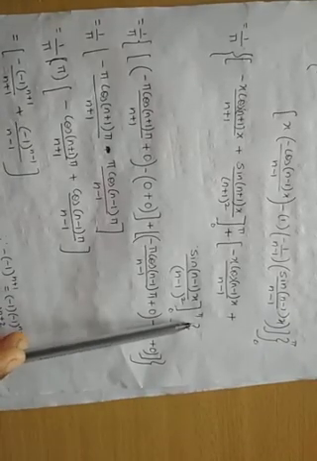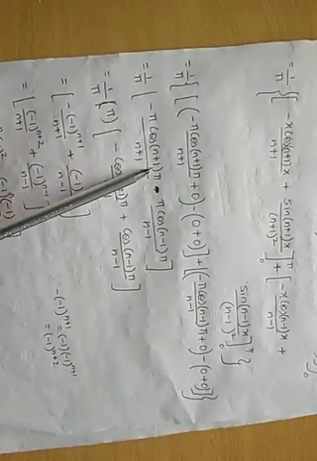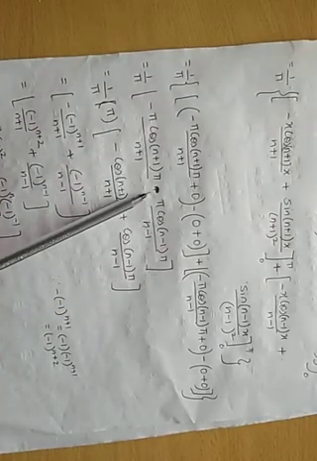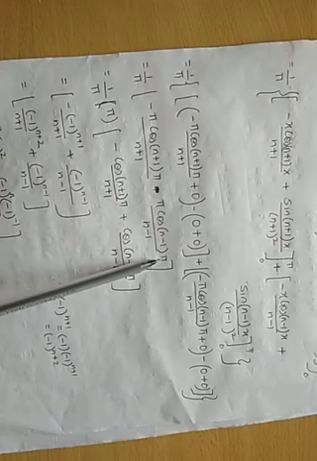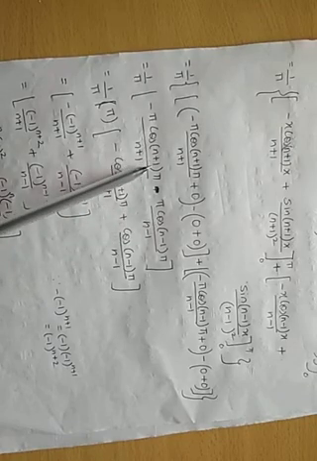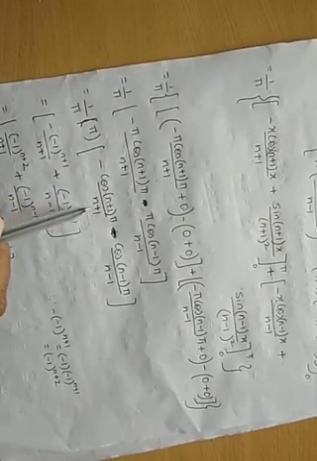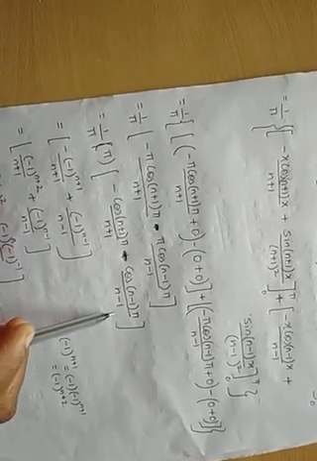Similarly, I am substituting upper limit minus the lower limit for this bracket. So I am getting in this manner. So what remains is minus pi into cos of (n plus 1) into pi upon (n plus 1), plus into minus is minus pi into cos of (n minus 1) into pi upon (n minus 1). So simplifying, these both are not same because here it is n plus 1, here it is n minus 1. So here it becomes minus cos of (n plus 1) into pi upon (n plus 1) minus cos of (n minus 1) into pi upon (n minus 1).